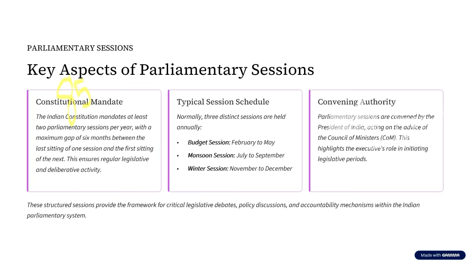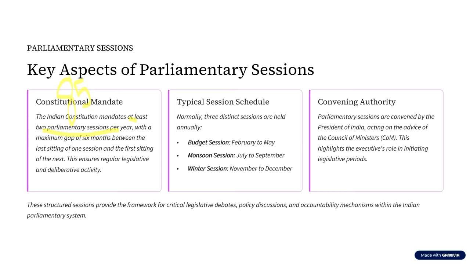That is, the President of India has the power to call members of both houses to do their business or their functioning at intervals not exceeding 6 months. That is, between two sessions, the gap should not be more than 6 months. What is the meaning of this? It simply means that there should be at least two parliamentary sessions in a year.